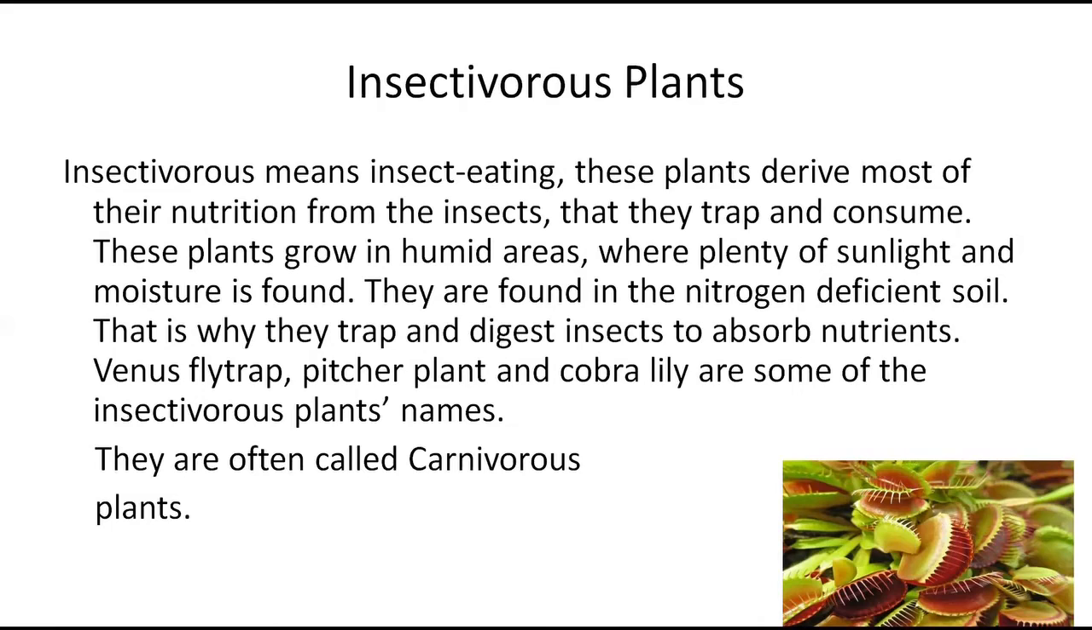Insectivorous plant. Insectivorous means insect eating. These plants derive most of their nutrition from the insects that they trap and consume. These plants grow in humid areas where plenty of sunlight and moisture is found. They are found in nitrogen deficient soil. That is why they trap and digest insects to absorb nutrients.